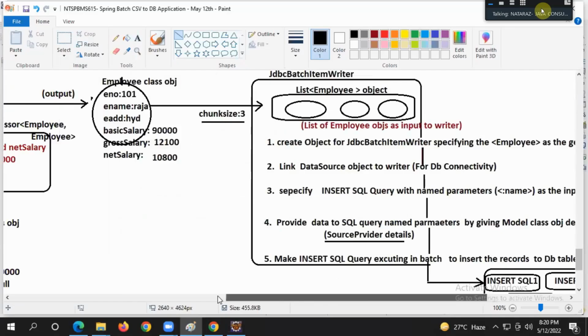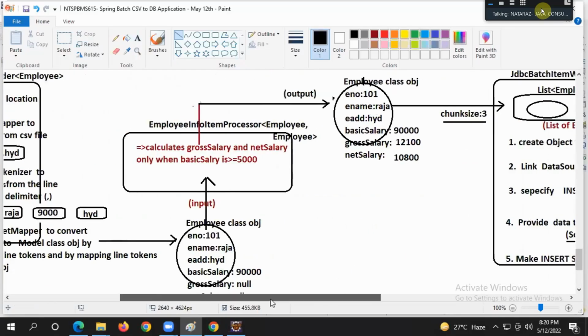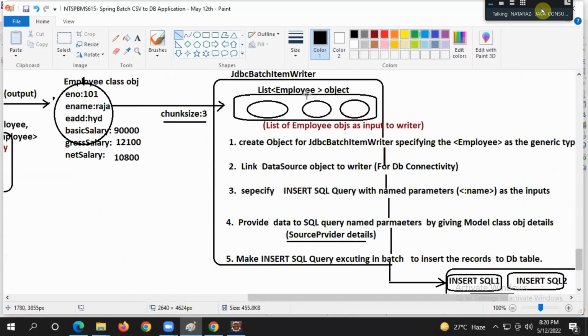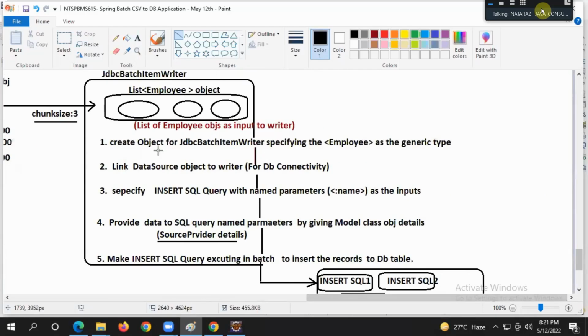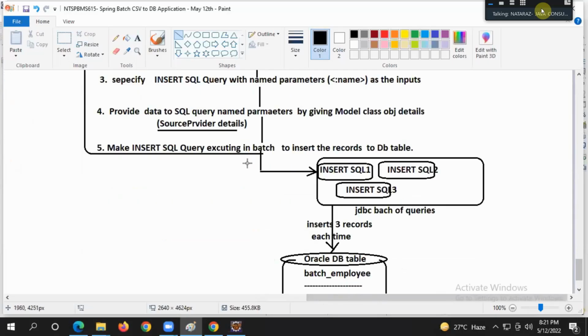That means it reads 3 lines, 3 objects as input, 3 objects as output. They come to the writer as a list of 3 employee objects. We specify the insert query, give employee class object data as named parameter values, and execute the SQL queries in batch to insert records into the DB table.